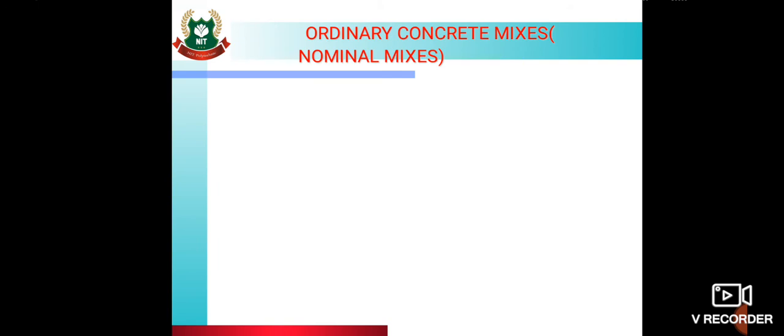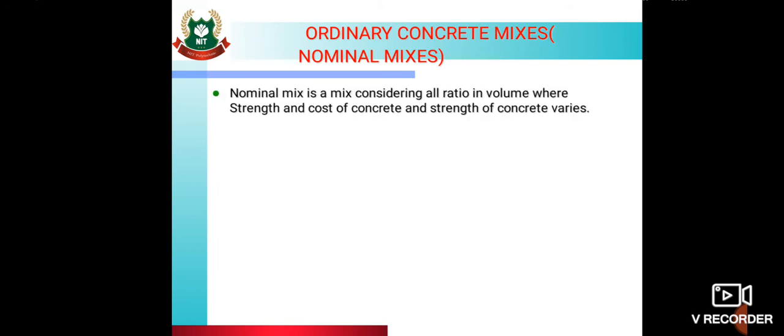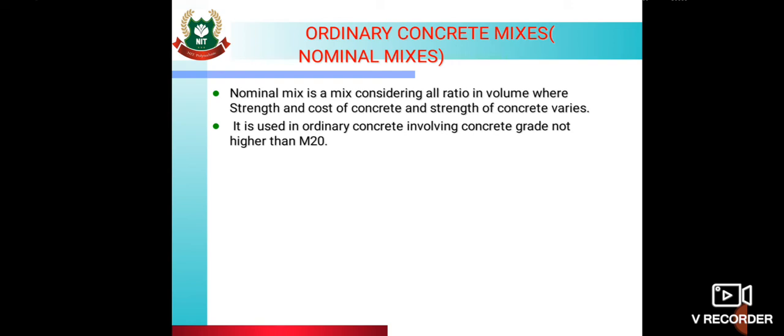Then ordinary concrete mixes or nominal mixes. So nominal mix is a mix considering all ratio in volume where strength and cost of concrete varies. So that is called as nominal mix. It is used in ordinary concrete involving concrete grade not higher than M20.